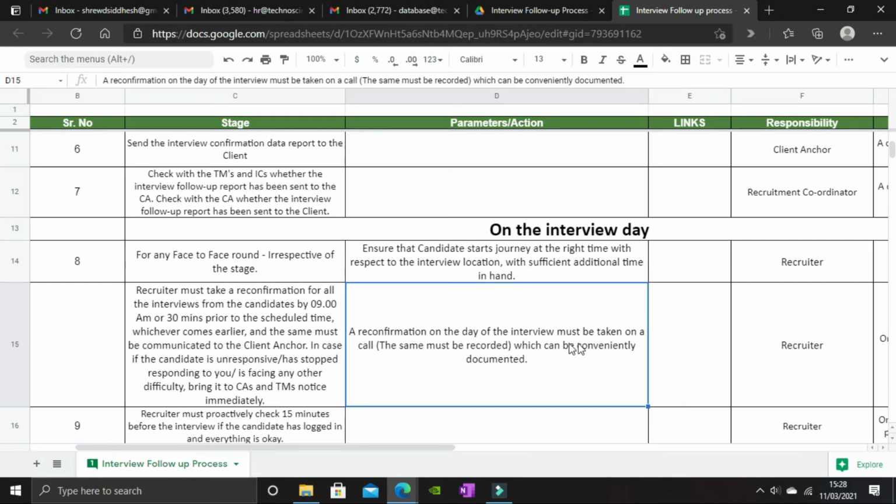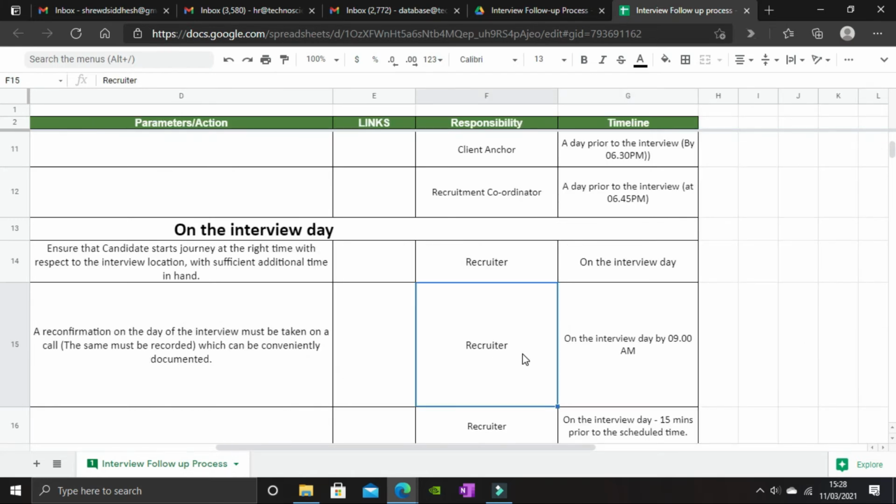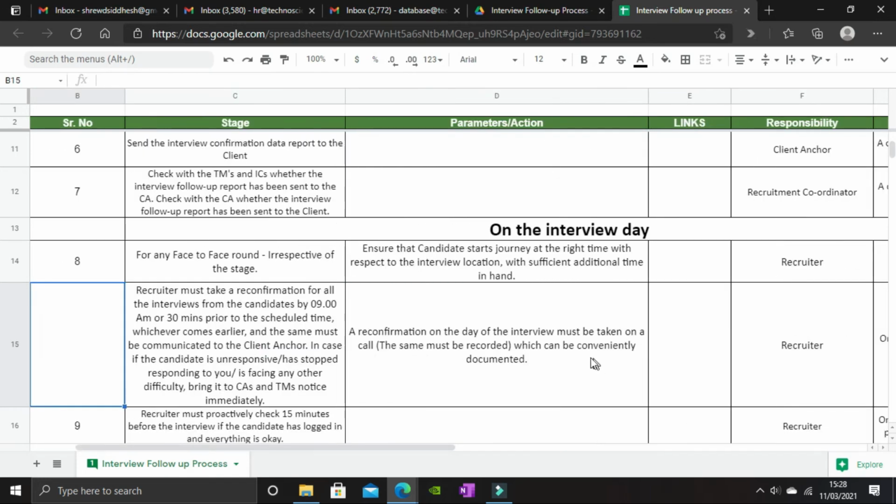A reconfirmation on the day of the interview must be taken on a call again, and the same must be recorded. The responsibility is that of a recruiter, again by 9 a.m. or 30 minutes prior to the scheduled time.